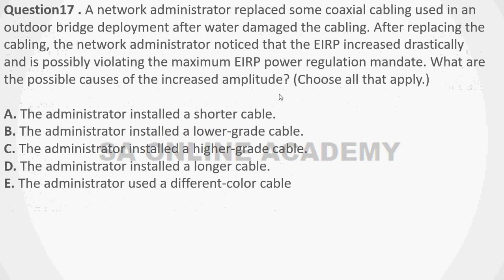Question 17. A network administrator replaced some coaxial cabling used in an outdoor bridge deployment after water damaged the cabling. After replacing the cabling, the network administrator noticed that the EIRP increased drastically and is possibly violating the maximum EIRP regulation mandate. What are the possible causes of the increased amplitude?